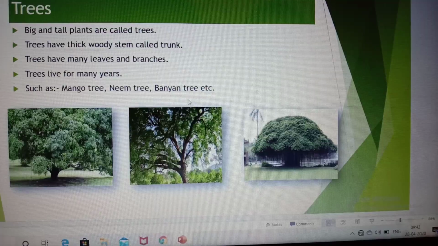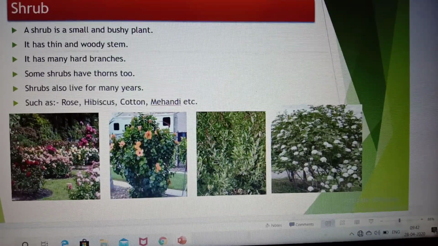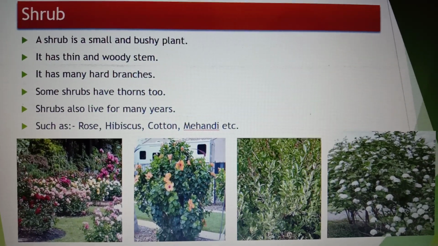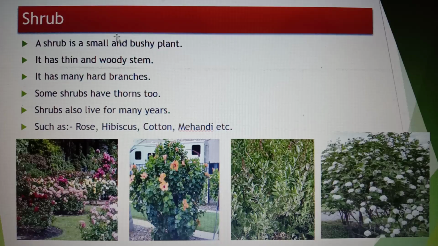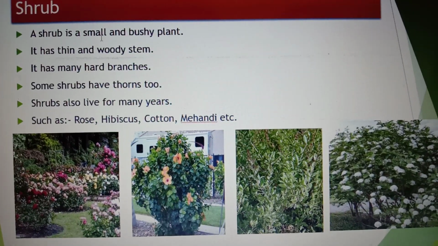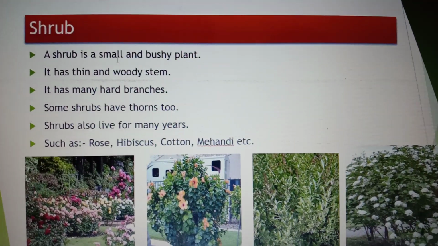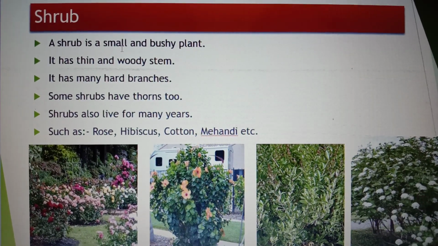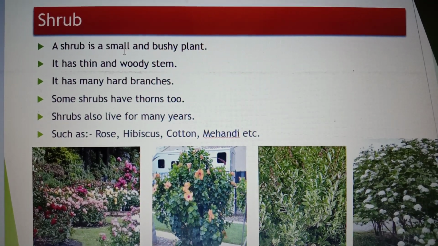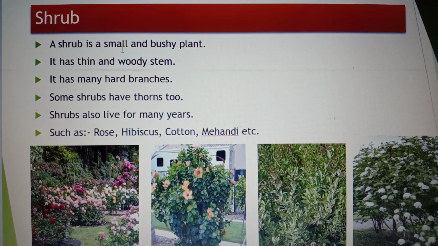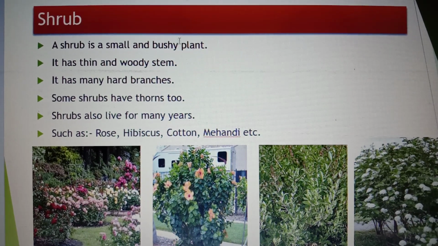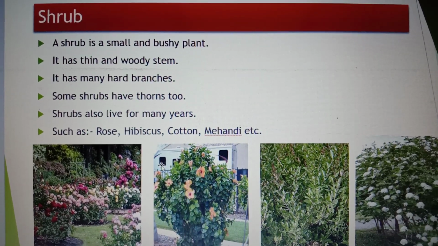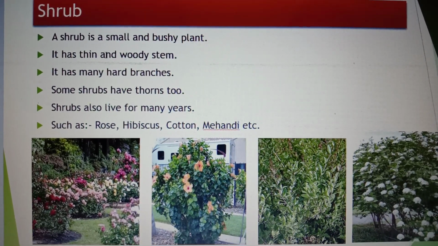Now, see the shrubs. Children, shrub is a small and bushy plant. As we have seen, tree is big and tall plant. Tree is big and tall, but a shrub is small and bushy plant. Bushy means the plant is full of leaves, branches, flowers. It has thin and woody stem.